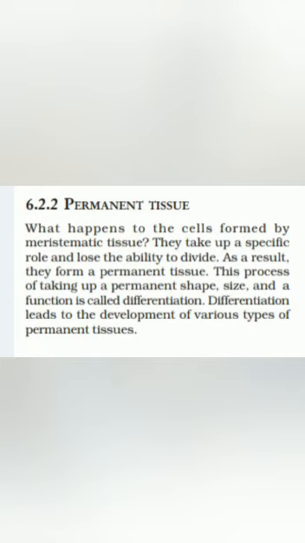Now, let us discuss the permanent tissue. Permanent tissues are called permanent tissues because they have lost the capability to divide.